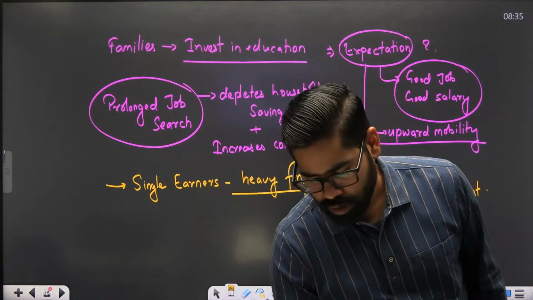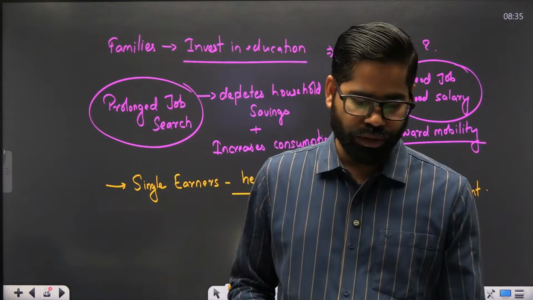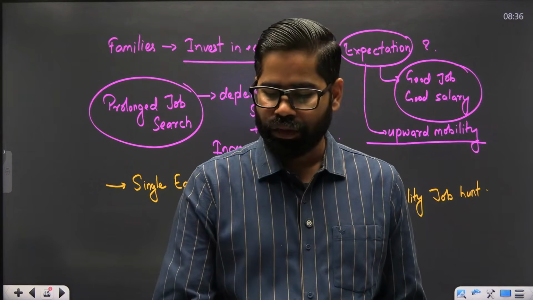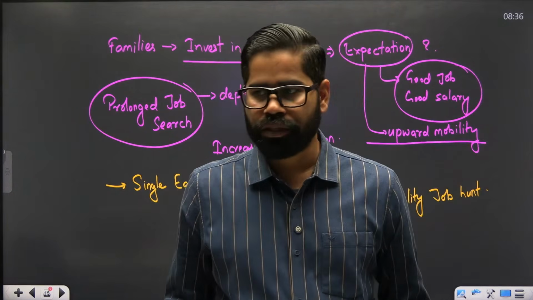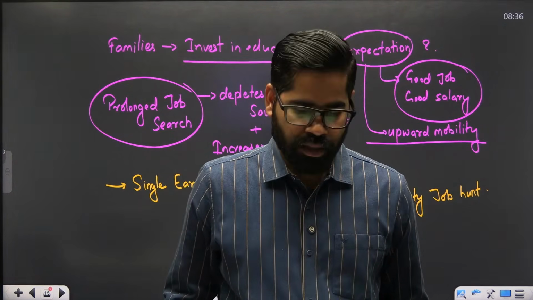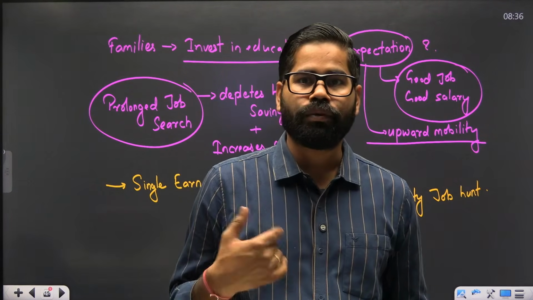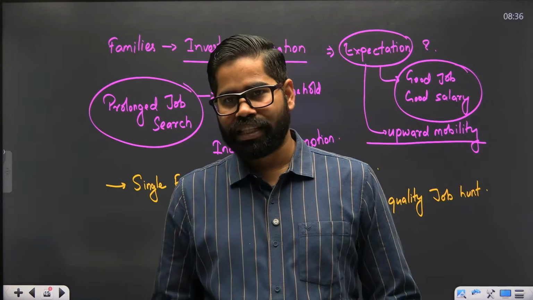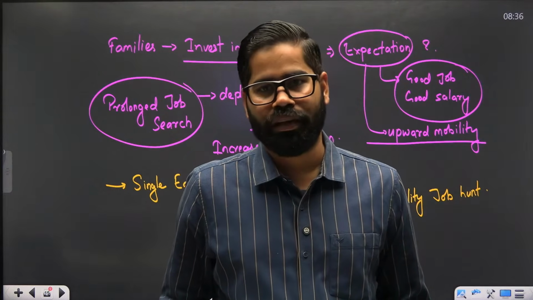now many of you are quite young. I think most of you are in the age group of 20, 21, 22, 24. So it might not still be that much of a pressure for you. After a certain period of time, if some people are not getting selected, then the family pressure becomes visible.